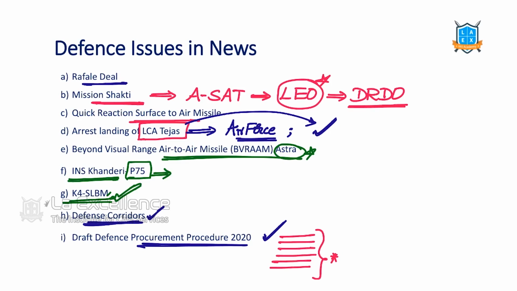For now, let us understand how we should approach this subject. Remember, for any subject, reading is one part. Having confidence that we read it is another part. Second part plays an important role in prelims examination. Believe me, if you are confident that I have read this and I can attempt this, 90% of the times we attempt it correctly. If we don't have the confidence, even after reading it, we are going to attempt it incorrectly.